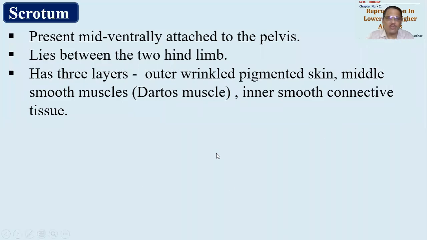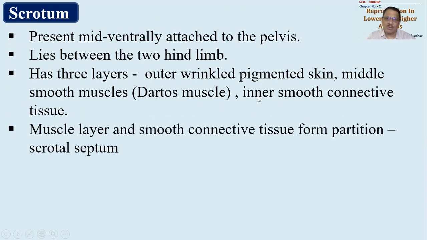Then there is a middle layer of smooth muscle. इस smooth muscle layer को हम कहेंगे dartos muscle. This dartos muscle automatically controls contraction and relaxation of the scrotum whenever and wherever required. Then the inner layer is a smooth connective tissue layer. So 3 layers are available: the outer wrinkled and pigmented skin, the middle layer made up of involuntary dartos muscle, and the innermost layer of smooth connective tissue. So these 3 layers are important.